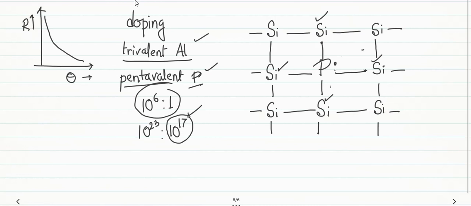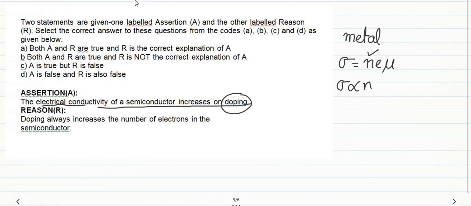So if you do trivalent, the hole concentration increases initially; if you do pentavalent, the electron concentration increases initially. So the word that becomes problematic here is 'always'. Always electrons, it is not so.